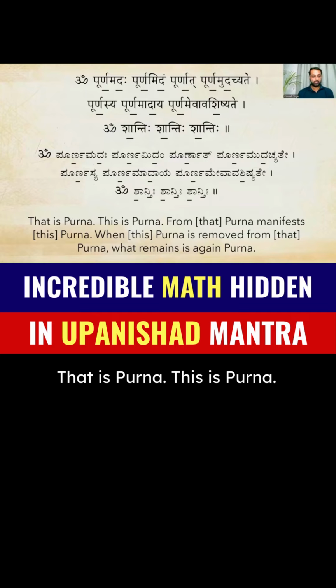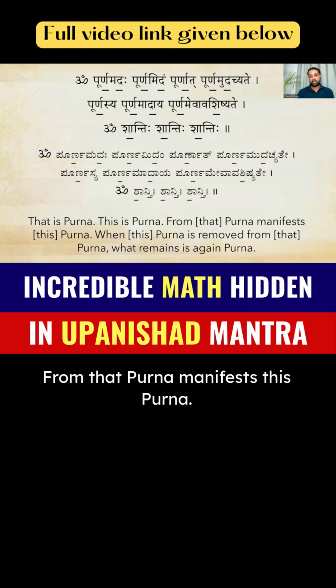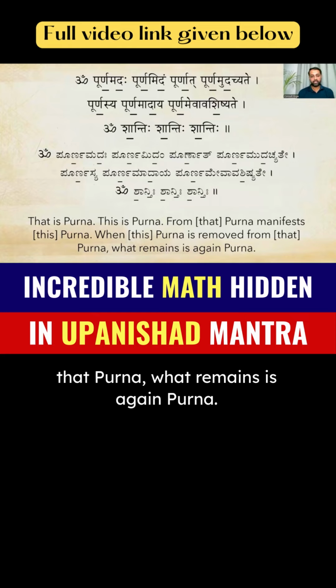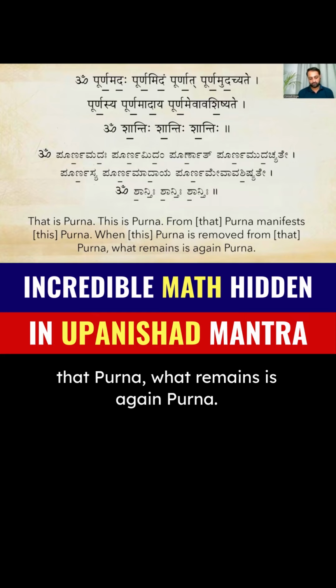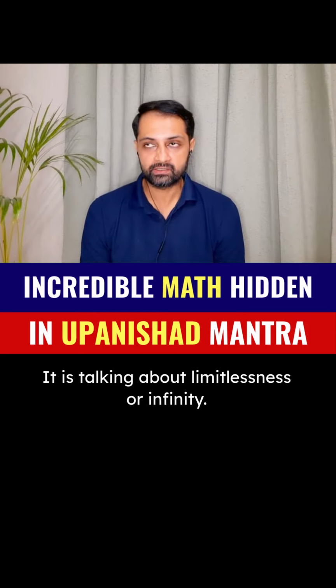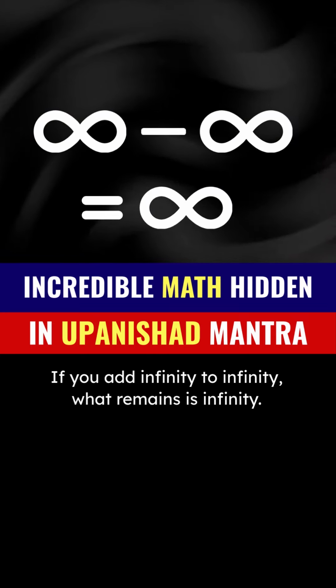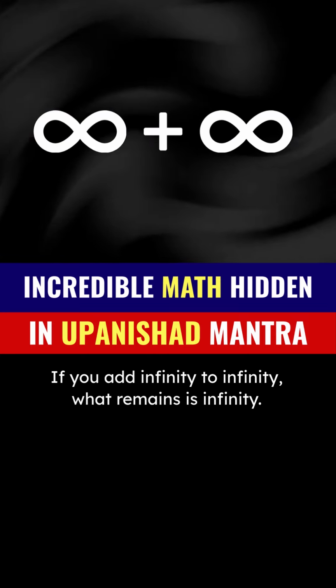That is Purna, this is Purna. From that Purna manifests this Purna, and when this Purna is removed from that Purna, what remains is again Purna. It is talking about limitlessness or infinity. If you remove infinity from infinity, what remains is infinity. If you add infinity to infinity, what remains is infinity.